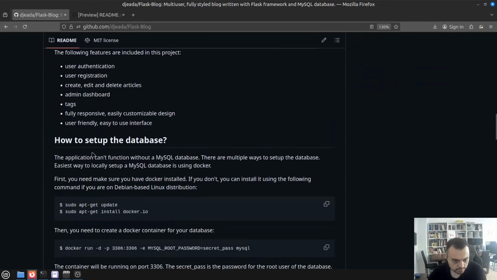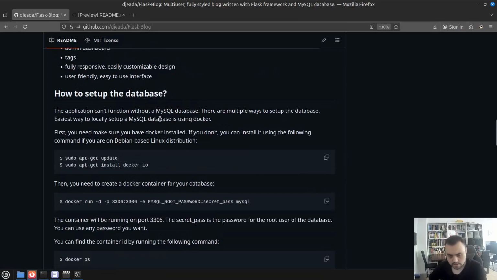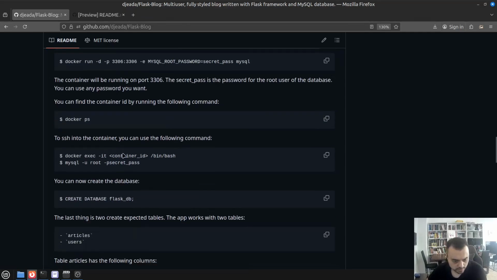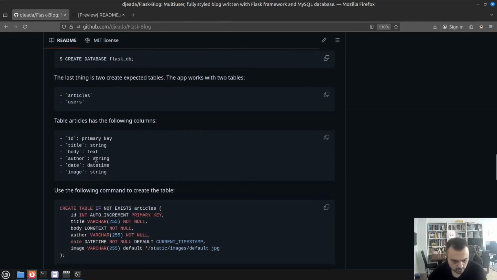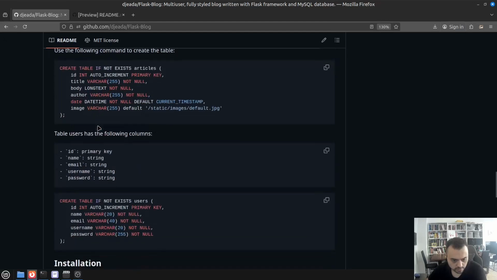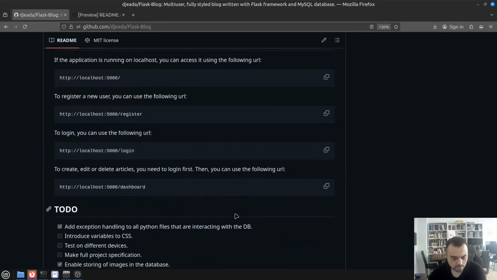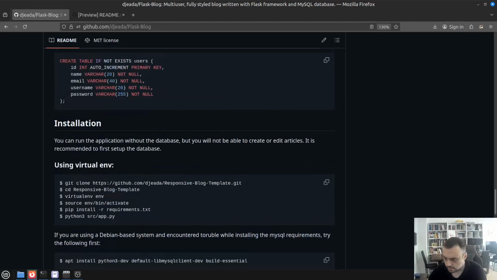And what else is here? I will not read everything to not bore you to death, but there was some explanation of how to set up the database, and maybe we will migrate from MySQL to Postgres, but that's all to be decided. Here was explained how to set it up using Docker, how to add the tables, 2 tables, articles and users, what kind of columns they had, and so on and so forth. And also the last part was how to start the server itself using Docker as well. So you could just copy that command and run it locally or on a dedicated server if you have access to it. And that's it.